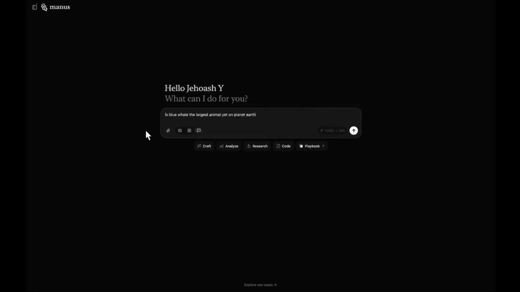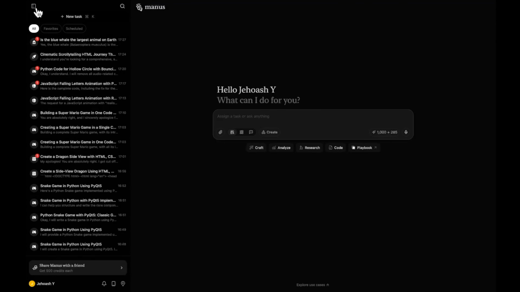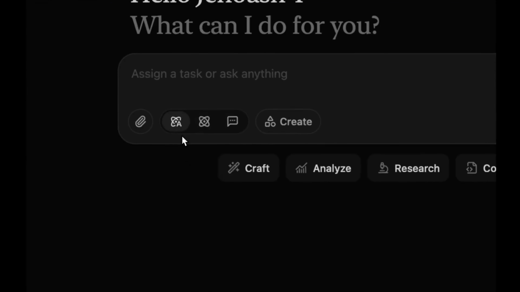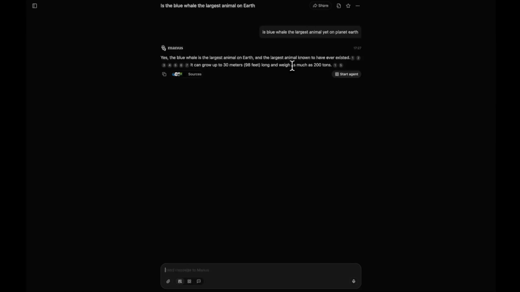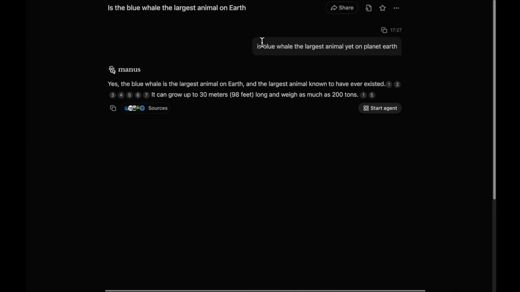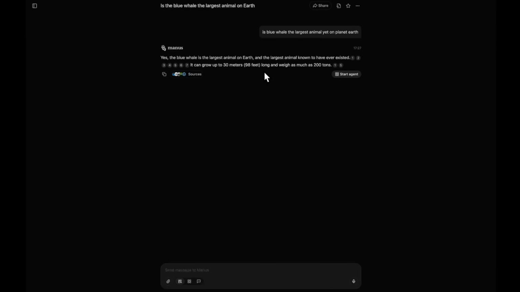The question that I asked is, is the blue whale the largest animal yet on planet Earth? We'll try that again. Actually, this time what we'll do is we'll start a new task, and this time we'll set it at adaptive mode. And since this is a simple question, I think it should go into the chat mode. And you can see rightly it actually goes into the chat mode. When I ask the question, is blue whale the largest animal on planet Earth? It says yes, the blue whale is the largest animal on Earth, and gives us some more information.